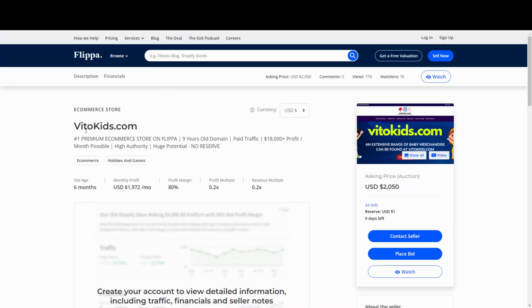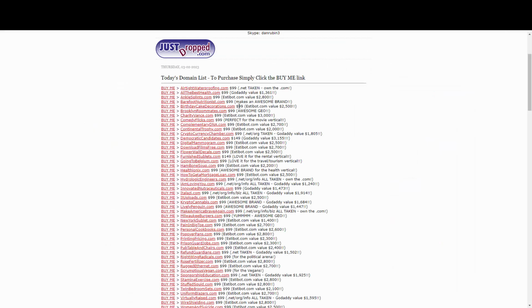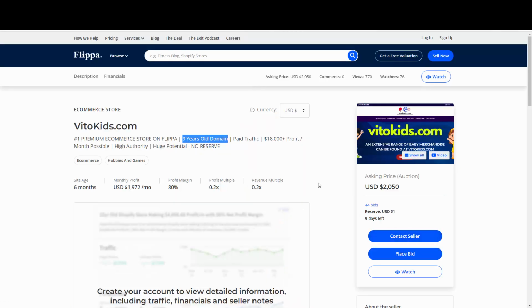For example, we have betokids.com. Okay, the domain is 9 years old, and this is something that I like about Just Drop, is the fact that these are really old domains. These are really valuable because they are really old and they're niche related. So it doesn't matter if it's actually a really new site. People are going to understand the value of it because the domain, it's old, so it's valuable. The domain is niche related.